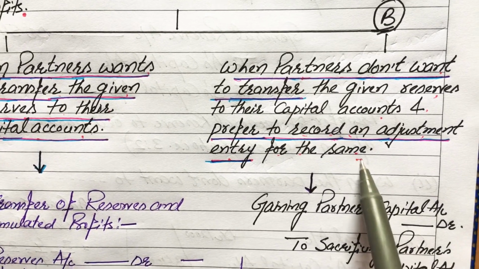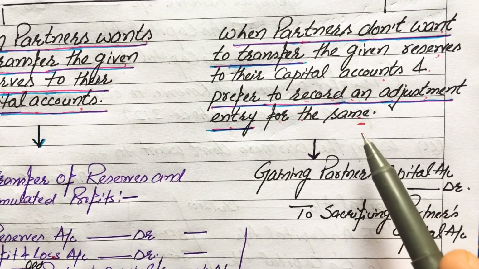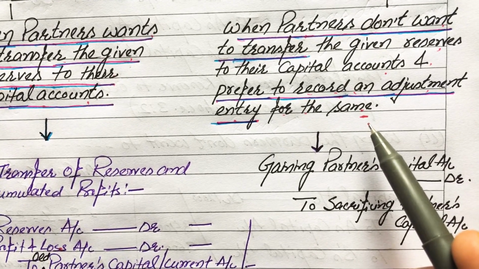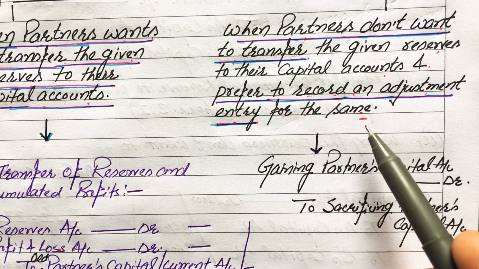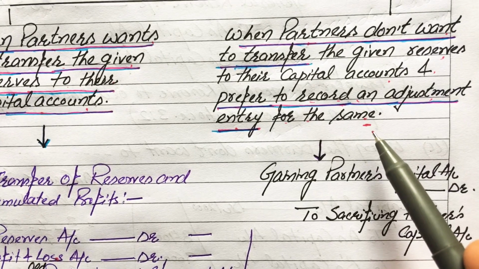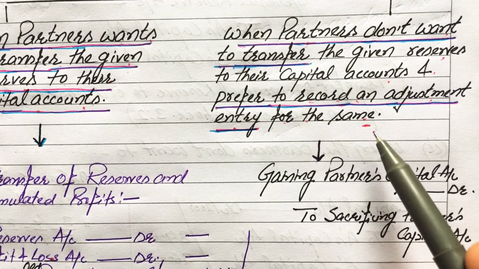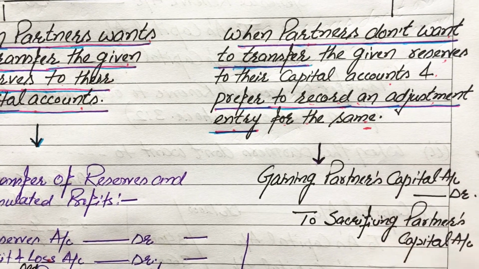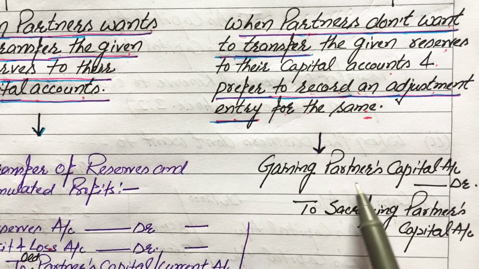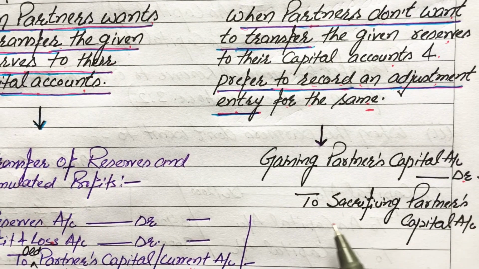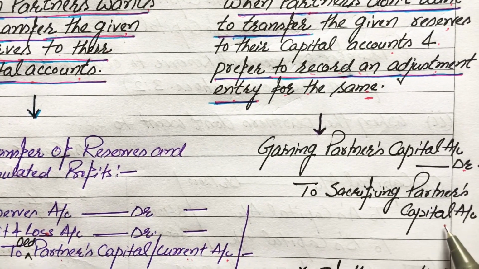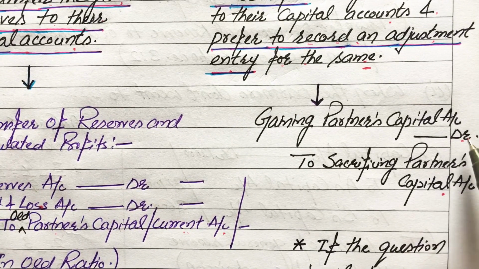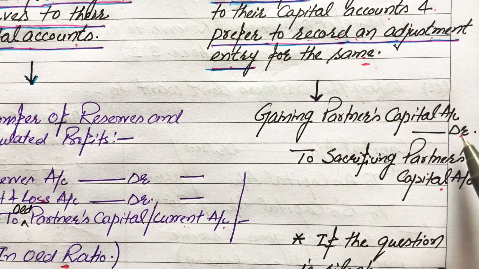In this case, the treatment of given reserves and accumulated profits or losses will be the same as in the treatment of goodwill without opening a goodwill account, by passing an adjustment entry, and the entry will be gaining partners' capital account debit